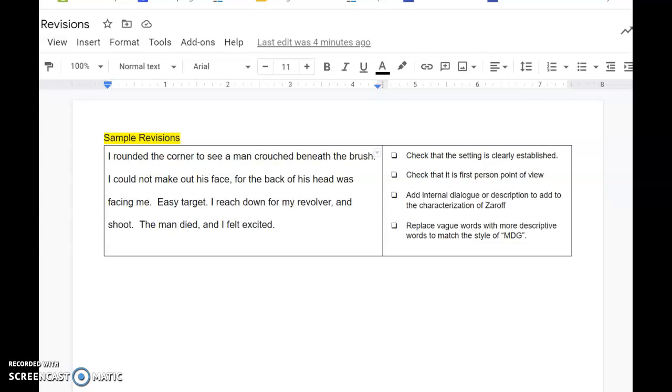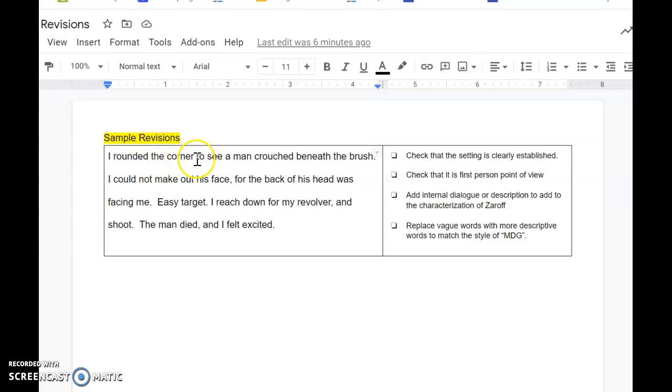So this is already, I notice, a lot of summary. There's a lot of description, but it is not really making me feel like I'm there. So I'm going to reread to see how I can incorporate the revisions that we see on the right: check that the setting is clearly established, check that it is in first person point of view, add internal dialogue or description to add to characterization of Zaroff, and replace vague words with more descriptive verbs, because I want to match the style of The Most Dangerous Game.